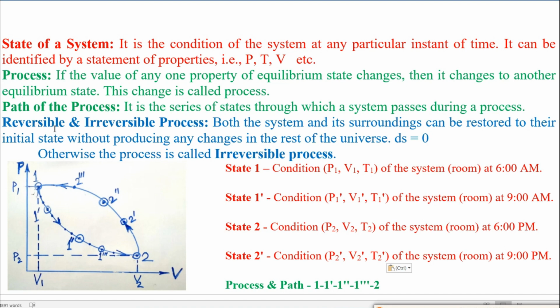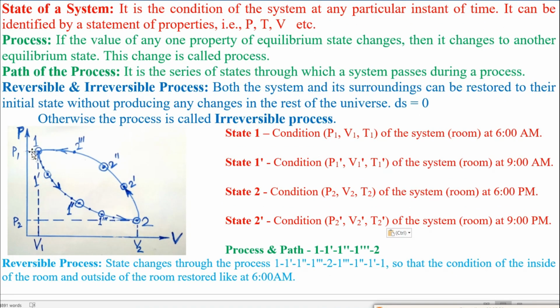Then reversible, so change of the states, change of one equilibrium state to another equilibrium state of the system is called the process. And during this process, the infinite number of states, if we can join them, then we will get the path. That means the changing of the physical condition of the room as well as of the system is following this path. That is called the path of the process.